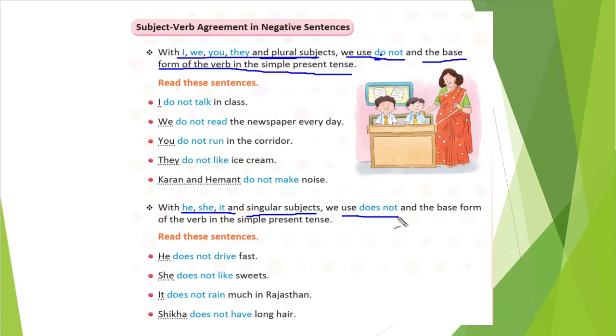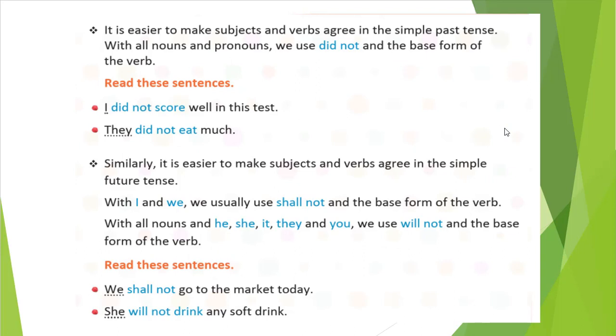You can read some sentences that are given here. He does not drive, she does not like, it does not rain, Shikha does not have. You see, he, she, it, and a singular subject is given. Then we wrote does not, and the verb in the main form. Drive, like, rain, have. Those are in the base form of the verb, right? So that's why we can write this. Okay, let's see further.